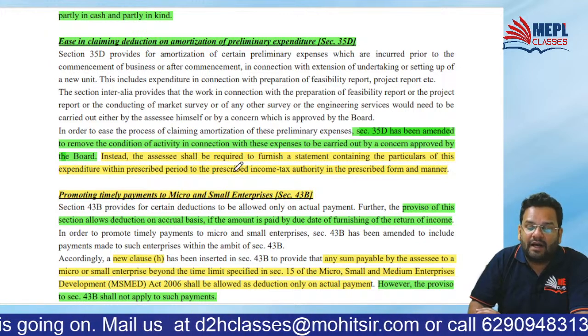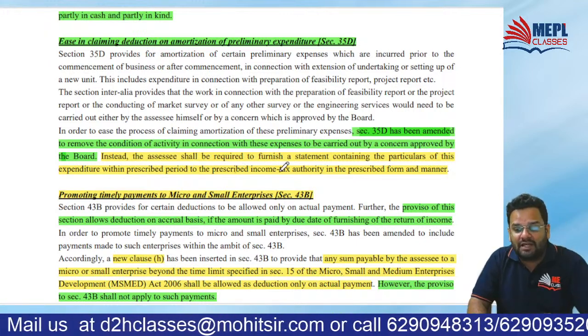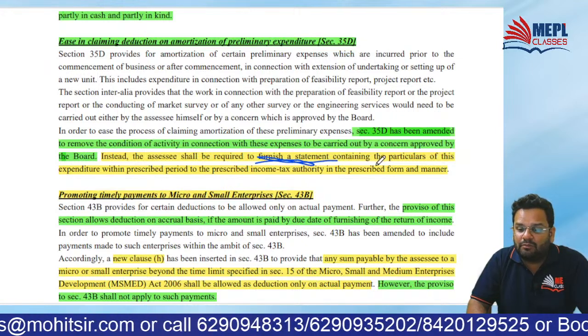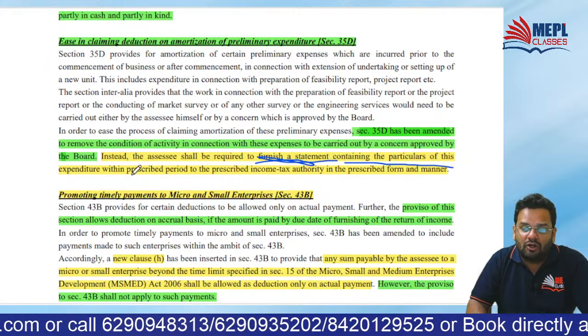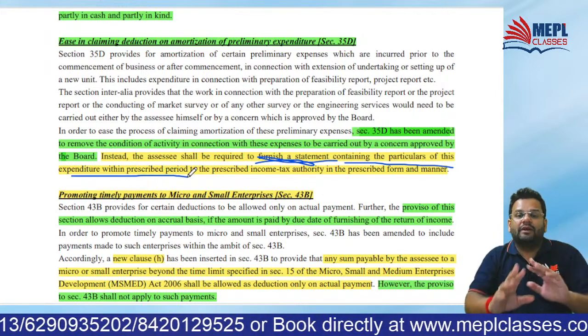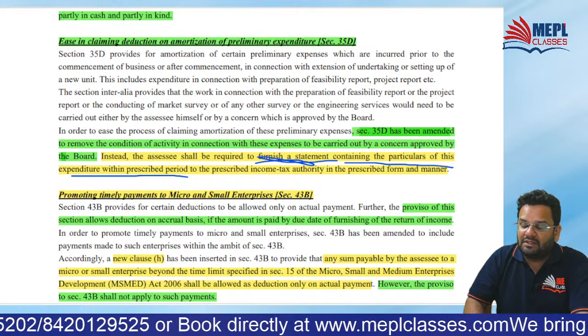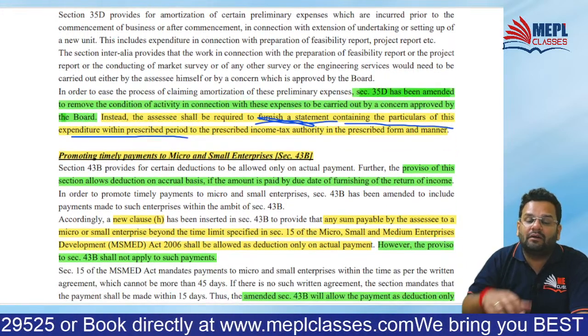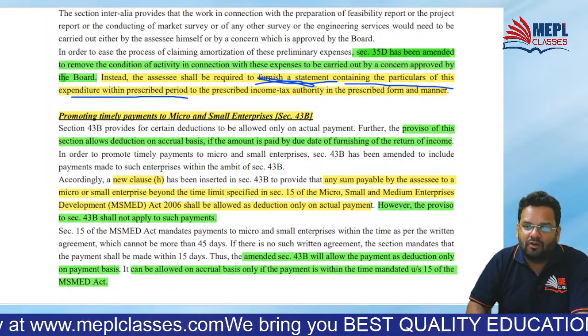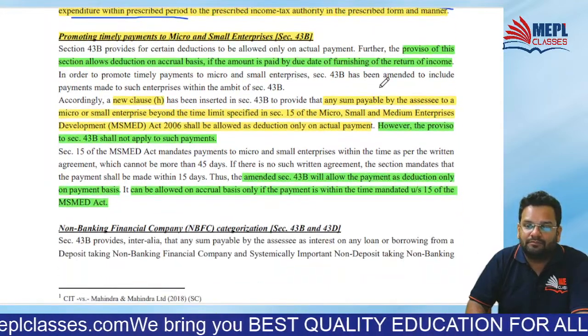Okay. Instead, the assessee shall be required to furnish a statement to claim this deduction. Now just furnish a statement containing particulars of this expenditure within the prescribed period. Okay, no need to get this work done from the specific concern. Got it? That is the amendment.